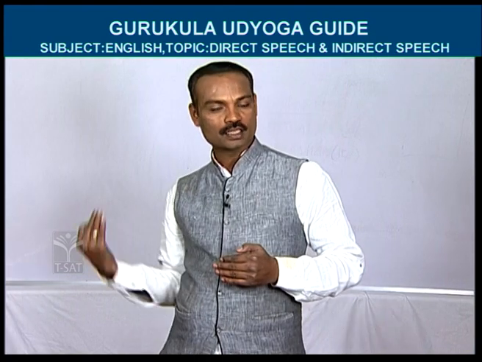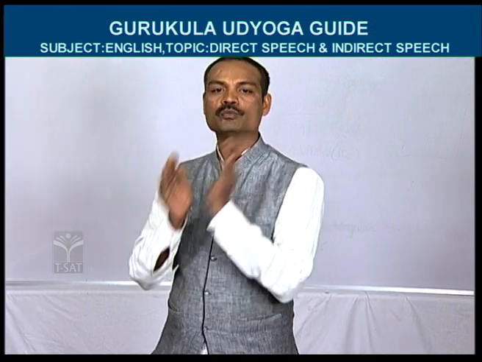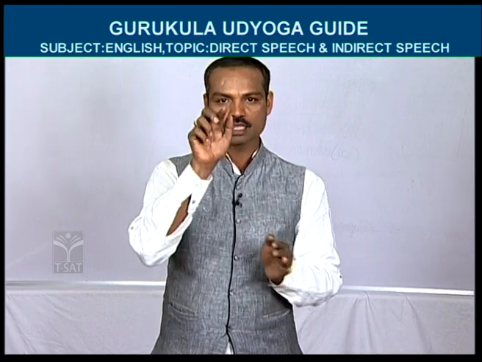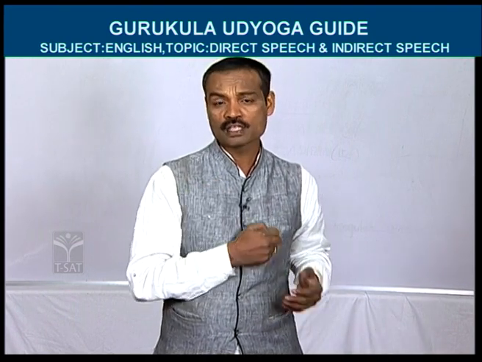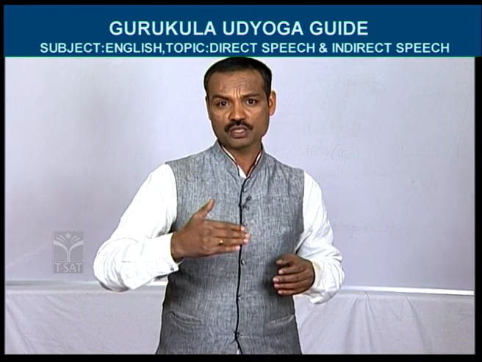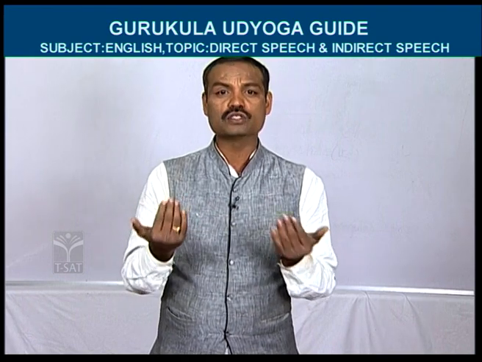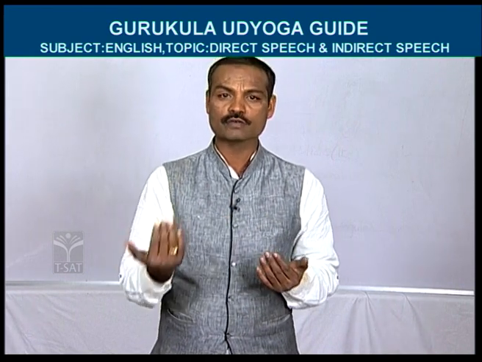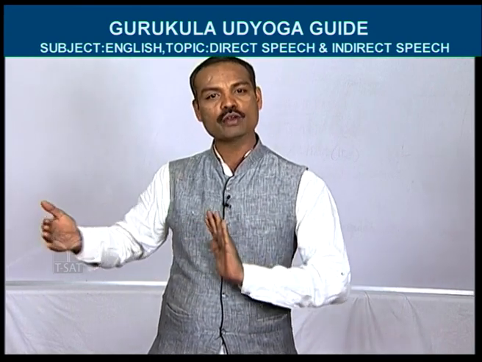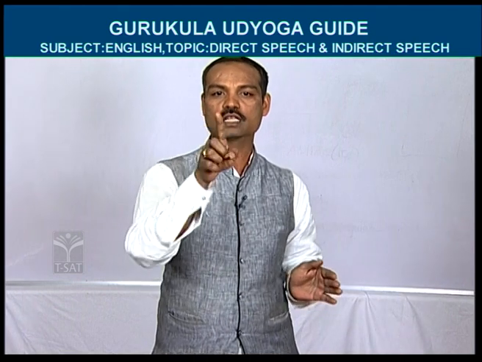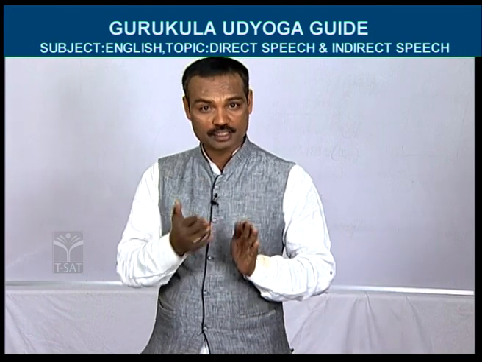A comma is there. So in indirect speech, you should not use that comma. In the place of the comma, you should use one conjunction, that is that. Now you should add two parts with a conjunction. What is the definition of conjunction? In parts of speech, you will learn the definition of conjunction. Conjunction means it is a word which joins one word with another word or one sentence with another sentence. So here in indirect speech, we are going to add these two parts with one conjunction, that is that. Okay, the first part has been changed successfully, that's great.